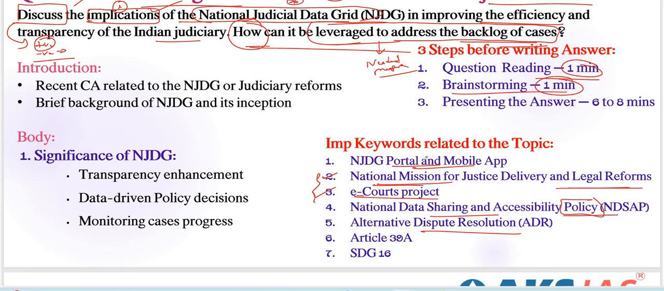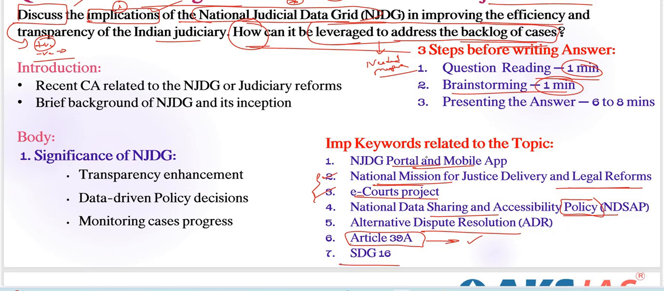Next, Article 39A is also very important. Here we need to focus on some important articles or important laws or important schedules here. Especially Article 39A of the Constitution of India guarantees citizens the right to free legal aid and equal justice, right? So we need to connect this type of judiciary type of questions, right?